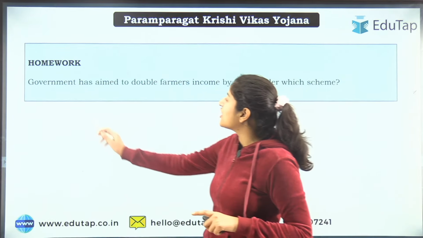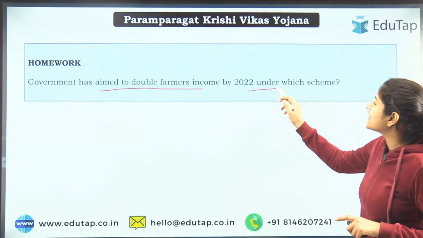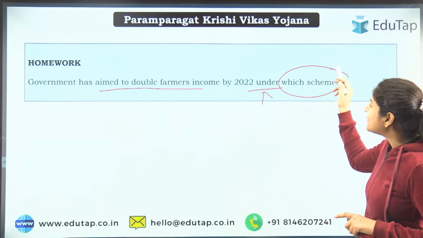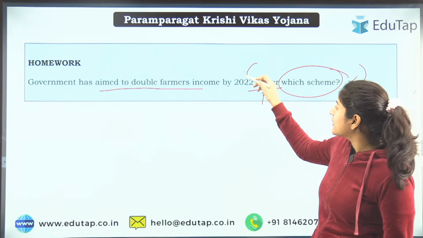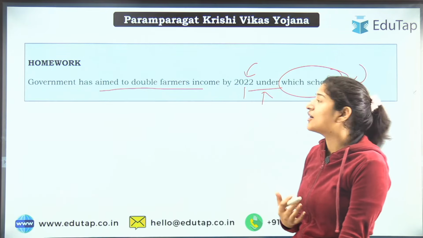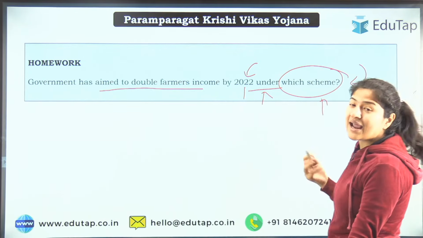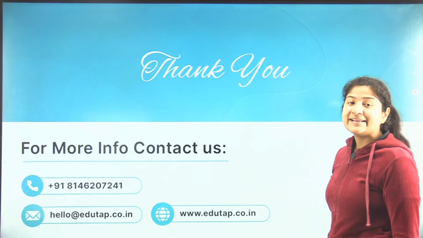And now, the government has aimed to double farming income by 2022 under which scheme? We know that farmer income has to be doubled by 2022, that is the aim of the government, but under which scheme that would be covered, you have to tell, and this is your homework. And yes, that is all for today.